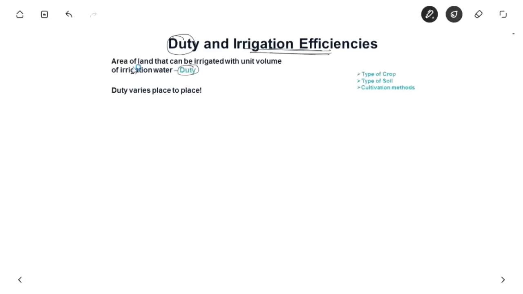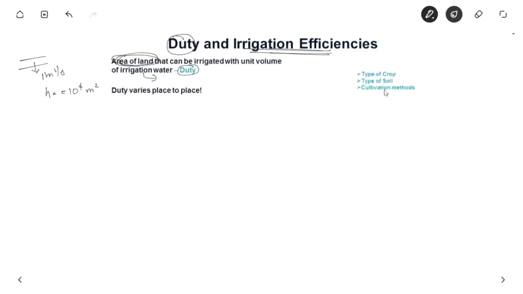So as we know, duty is nothing but the area of land usually irrigated by a unit volume of irrigation water. So let us suppose a channel of 1 meter cube per second. How much area will be irrigated by that particular water? That is known as duty. It is represented in hectares, and 1 hectare is 10 power 4 meter square.